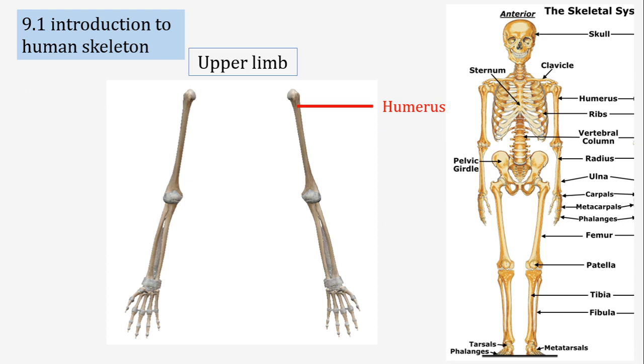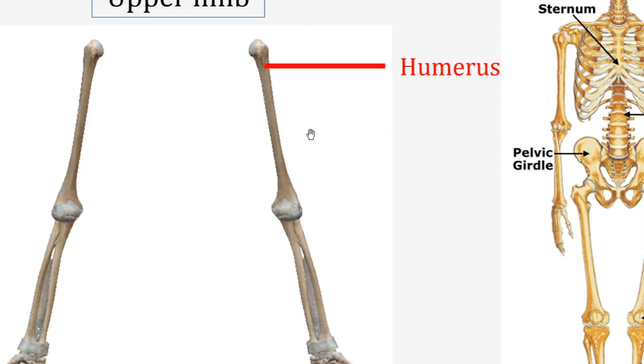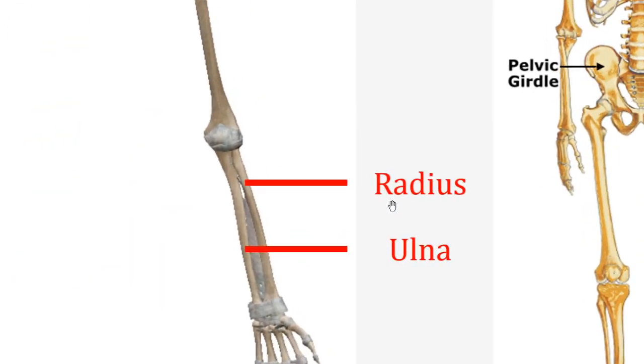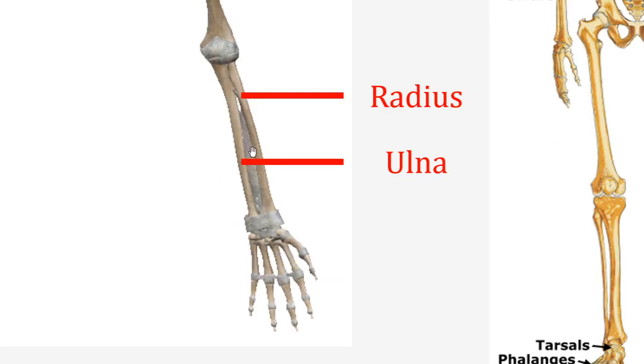Then we are describing about the appendicular skeleton, the bones present at the hand. So the longest bone of the hand is called the humerus. The top bone is called the humerus, and at the bottom of it there are two bones. They are called radius and ulna. So the bone that is in line with the thumb is the radius bone, and the bone that is in line with the smallest finger is called the ulna.